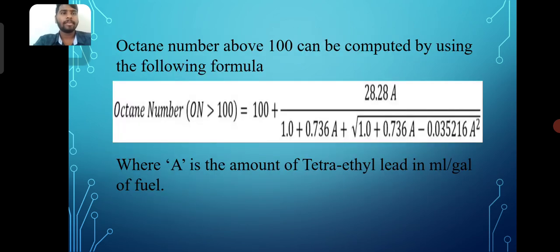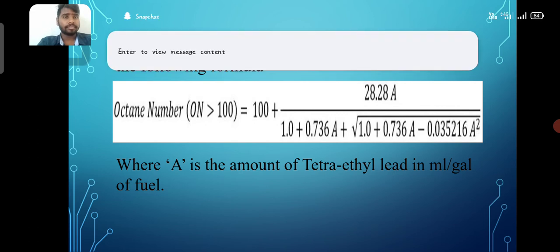Octane number above 100 can be computed by using the following formula. Octane number ON, for ON greater than 100, equals 100 plus 28.28A divided by 1.0 plus 0.736A plus the square root of 1.0 plus 0.76A minus 0.035A squared, where A is the amount of tetraethyl lead in milliliters per gram of fuel.